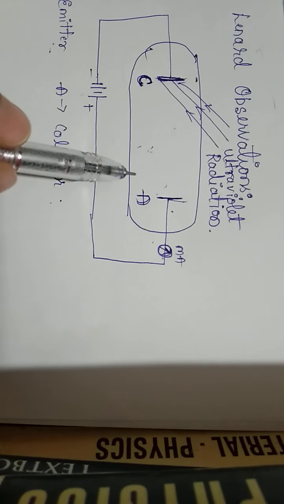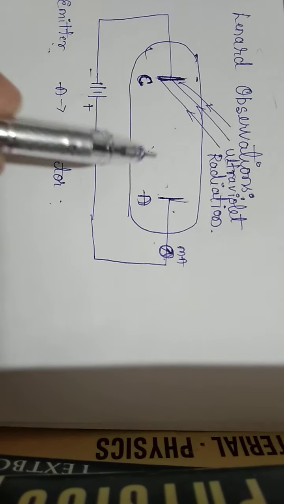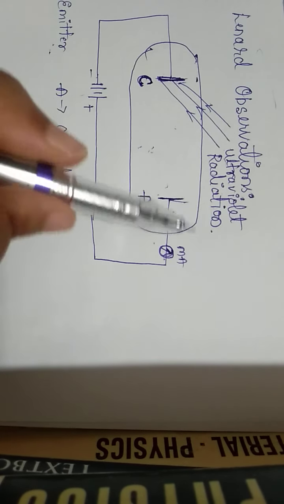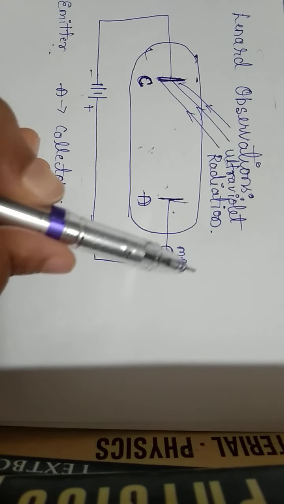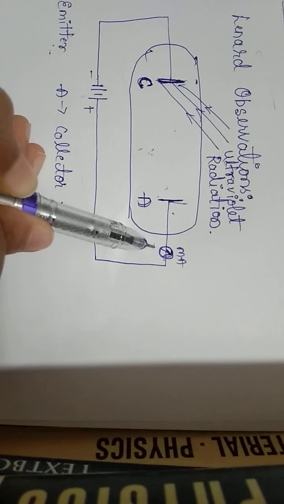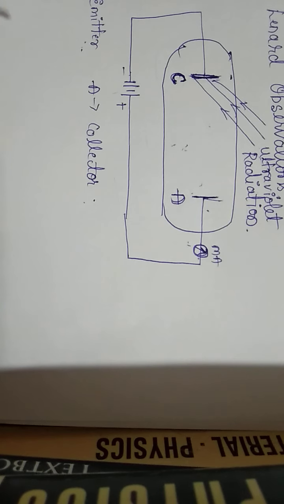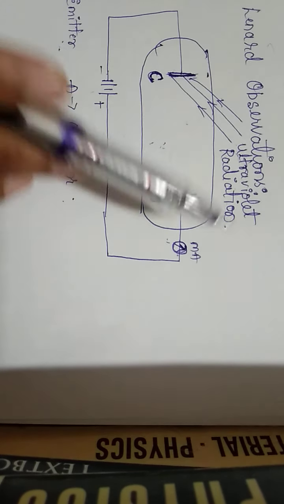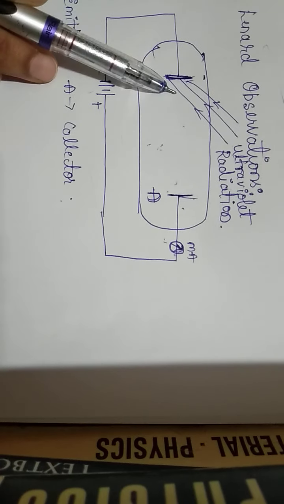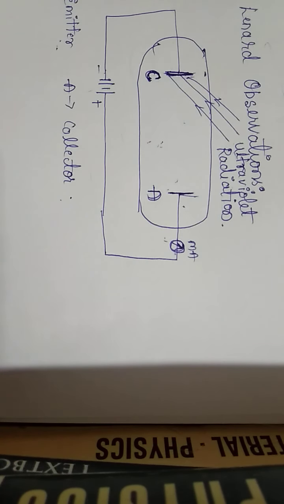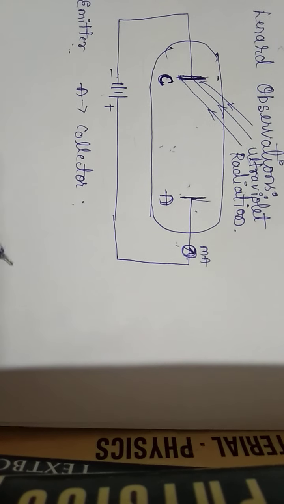So electrons in motion constitute what? Electric current. That motion of electrons constitutes current, and that current is observed in the milliammeter. From this he observed and concluded that whenever light radiation falls on a metallic surface, electrons, or negatively charged particles, will eject from the metallic surface, and this process is nothing but the photoelectric effect. This is about one observation, one experiment.